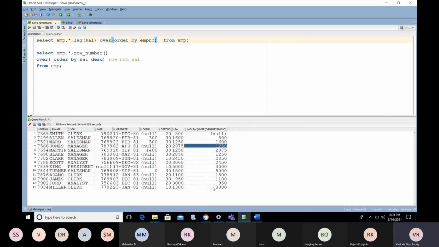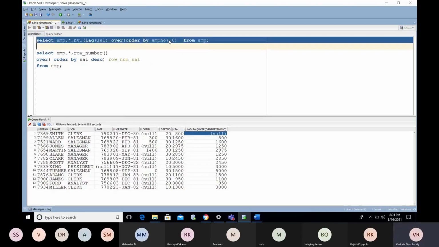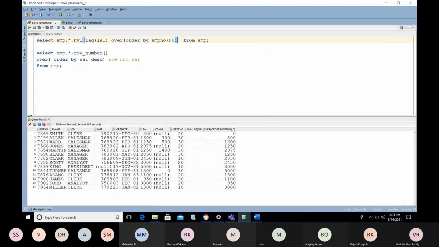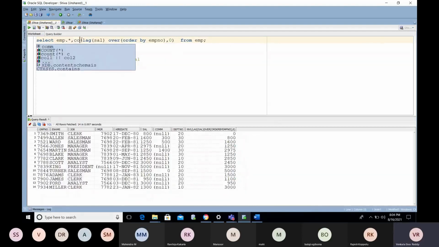Got it? So for this 1300 also you got it, but the first record does not have any previous employee. Due to that you are getting the null here. In this case, I want to display a 0 for this. I need to use an NVL function, or better, you can use the COALESCE function.